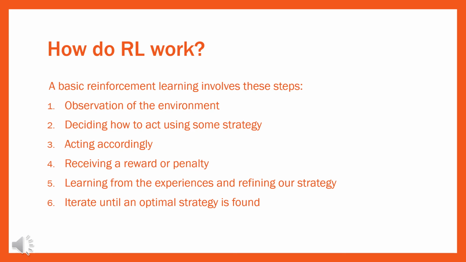This sixth point is the most important point, because this is where we have some algorithmic steps, or various techniques we can see. First one we have the MDP, that is Markov decision process. Next one we have Bellman equations. Next one is policy-based methods. So there are various methods by which we can iterate until an optimal strategy is found. The working of RL can be done by all these six steps. So these are the steps by which we can understand how RL works.